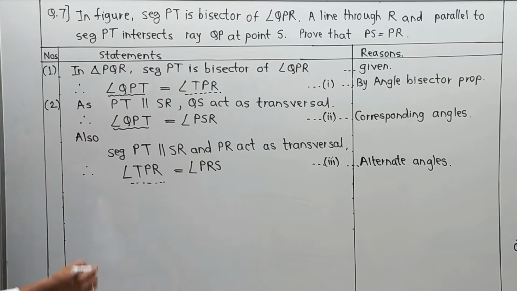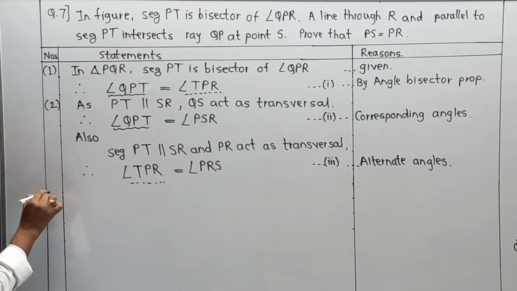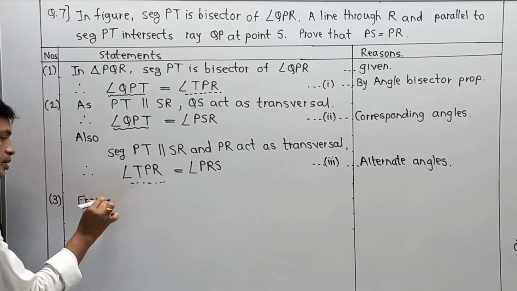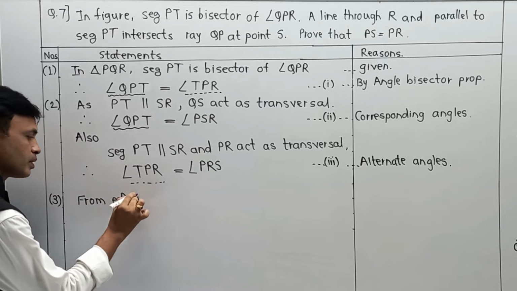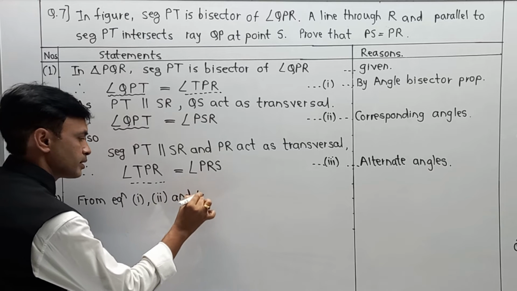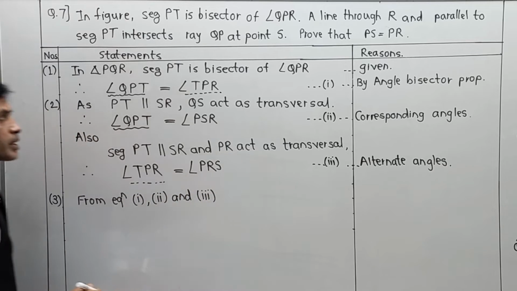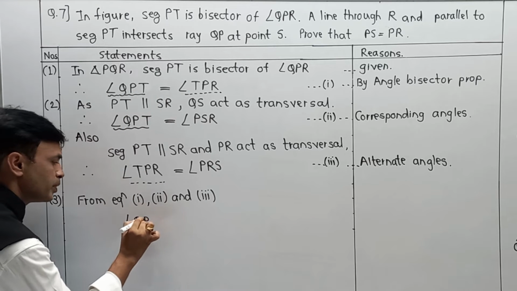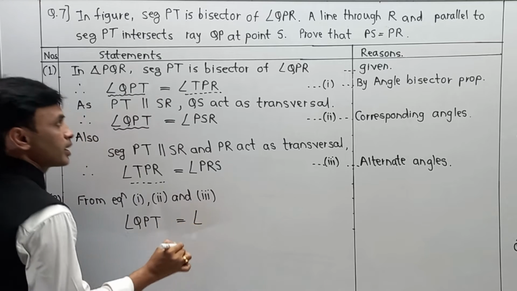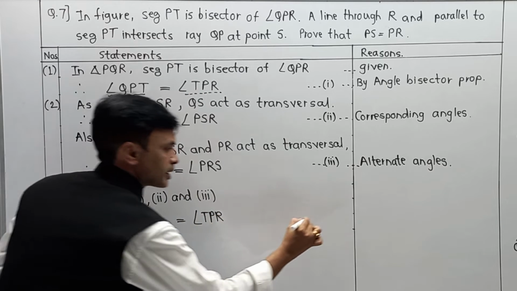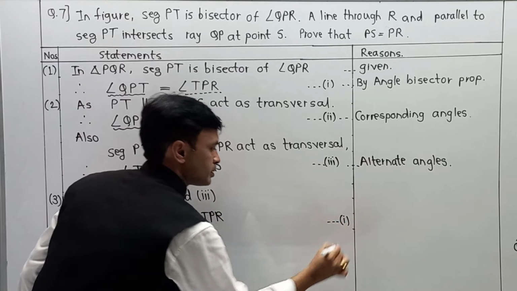So the third part is from equations 1, 2 and 3. First of all, I am going to write equation number 1 as it is, that is angle QPT is equal to angle TPR, that is your actual equation number 1.